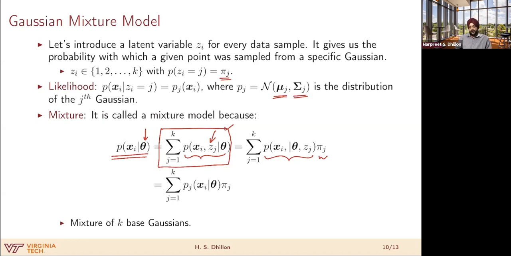And this is sort of the form that I was looking for. This is the categorical distribution. And this is our base distribution, which we have assumed to be Gaussian, right? So you can now see that this probability here is nothing but a mixture, right? Or a linear combination of these base distributions, right? Base, B-A-S-E, base distributions, which are assumed to be Gaussians.